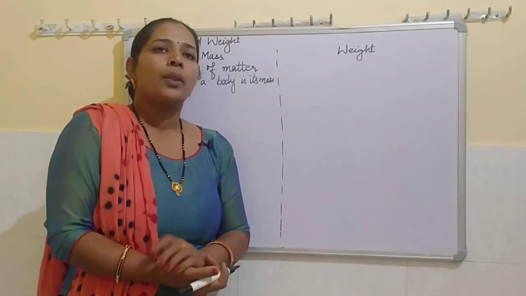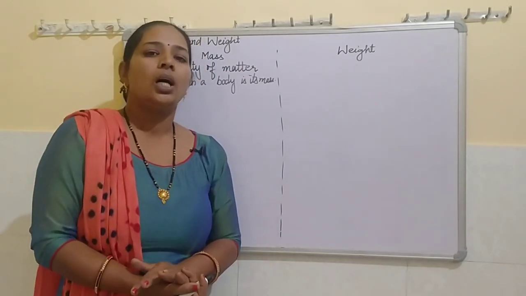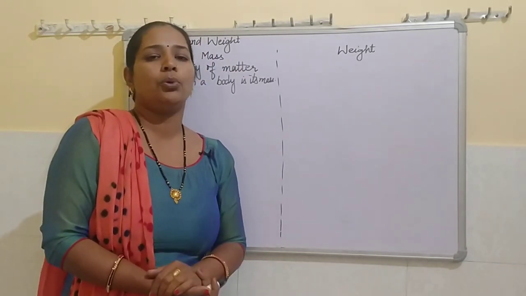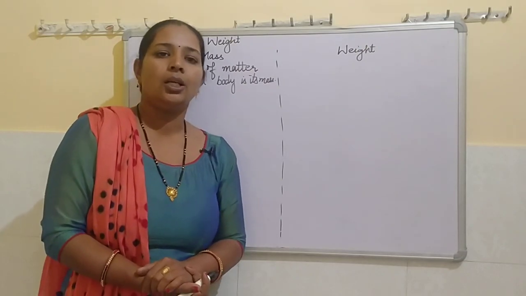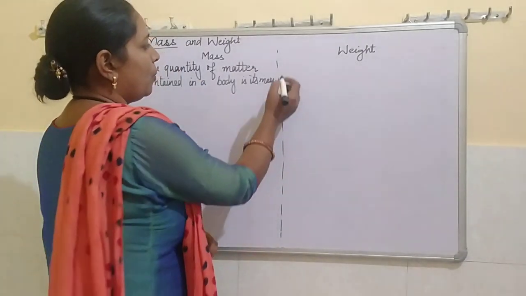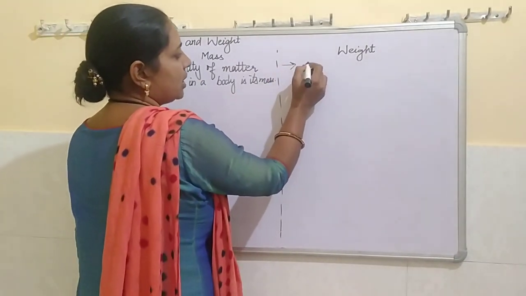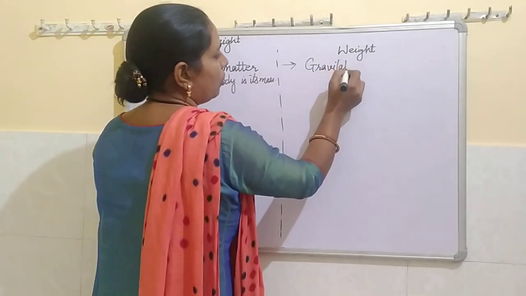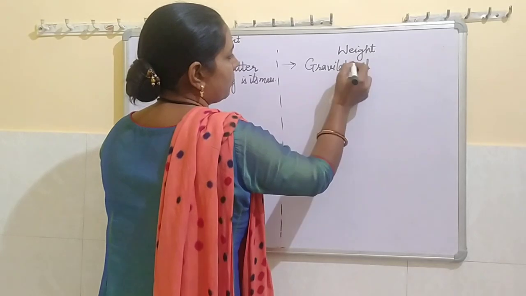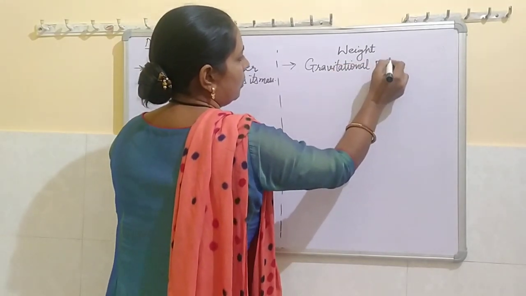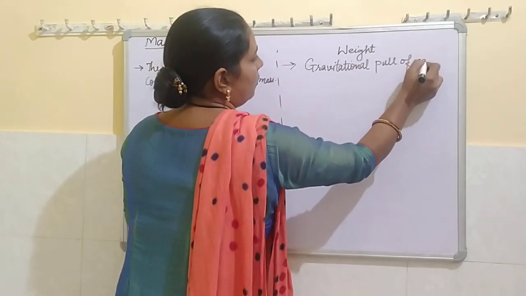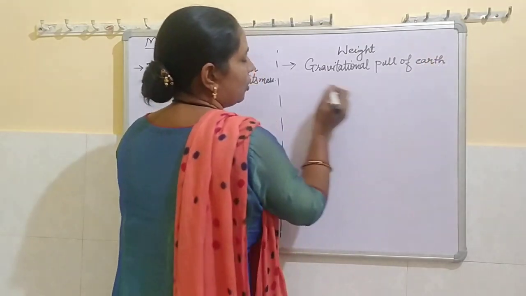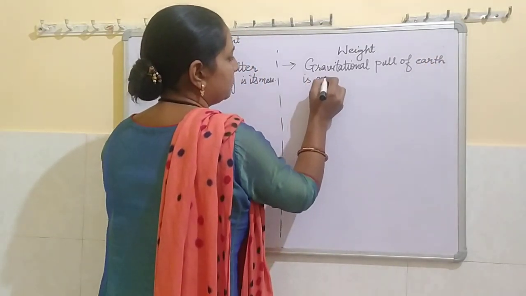That means the force by which earth attracts any body towards its center is known as its weight. Now weight is defined as the gravitational pull of earth, which is equivalent to weight of a body.